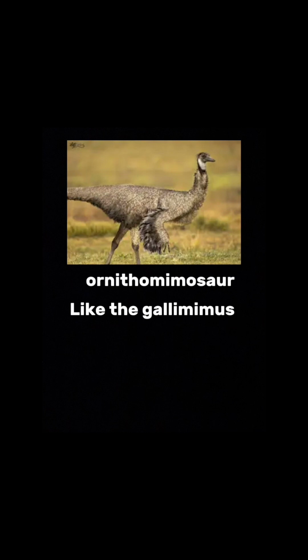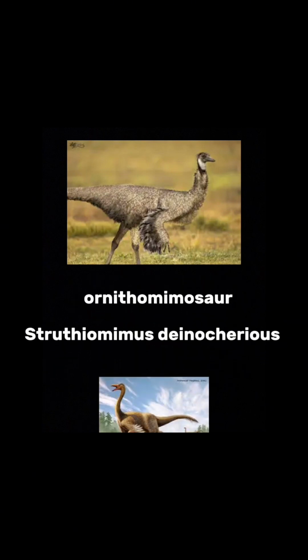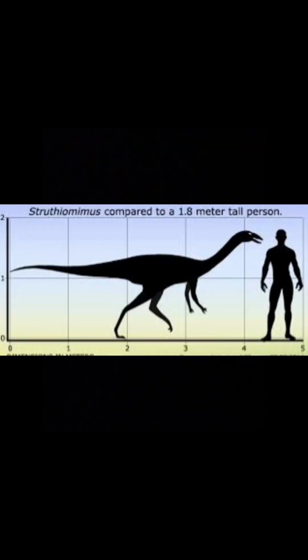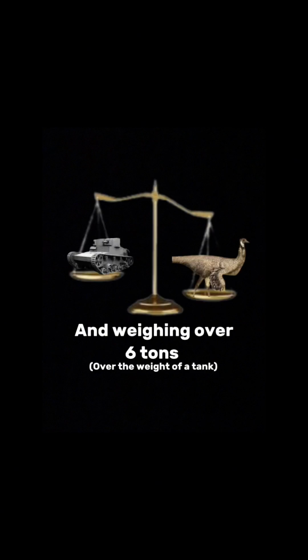While most omnivores were not very large, the Dinoceras was the exception. An ornithomimid sort, like the Gallimimus and the Struthiomimus, Dinoceras was the biggest of them all, reaching up to 36 feet in length and weighing over 6 tons.